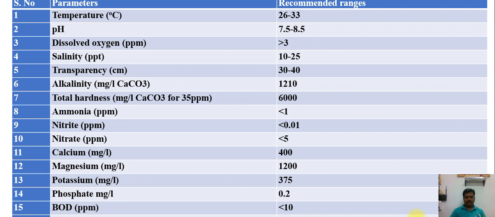Then ammonia less than 1 ppm, nitrite less than 0.01 ppm, nitrate less than 5 ppm, calcium 400 mg per liter, magnesium 1200 mg per liter, potassium 375 mg per liter, phosphate 0.2 mg per liter, BOD less than 10 ppm, COD less than 70 ppm. So this is for optimum water quality to get better culture results.